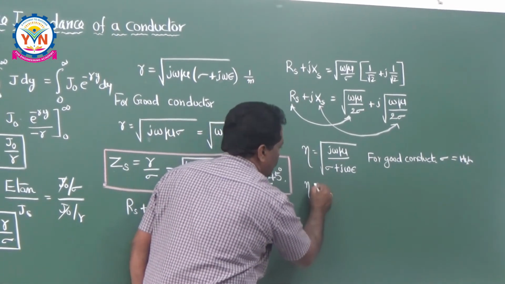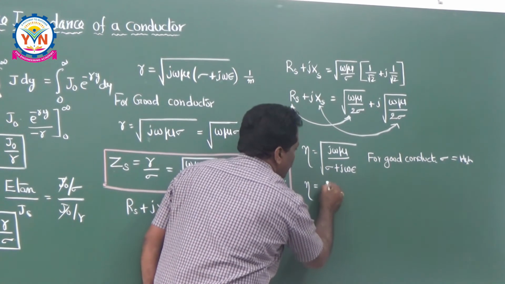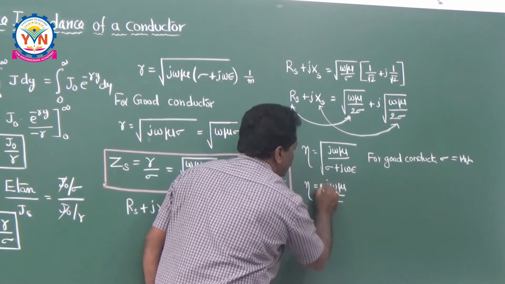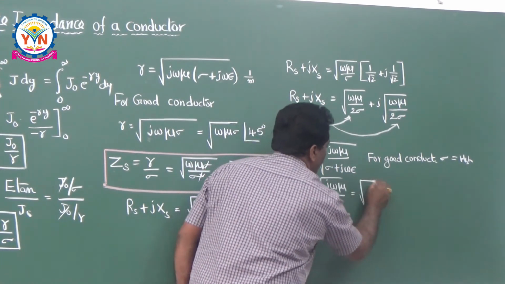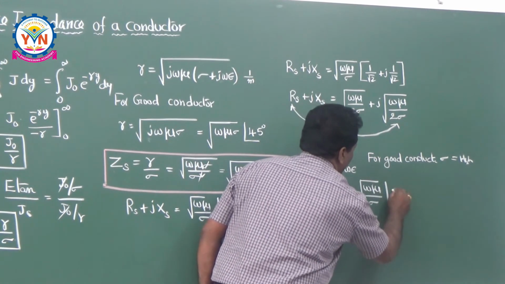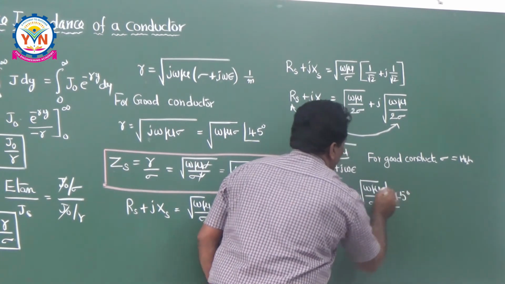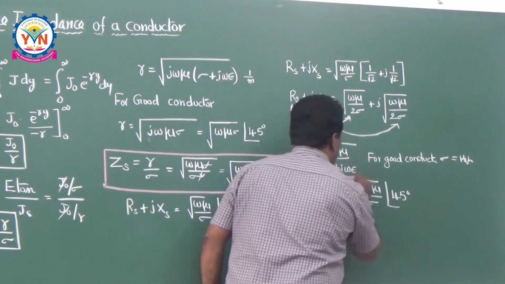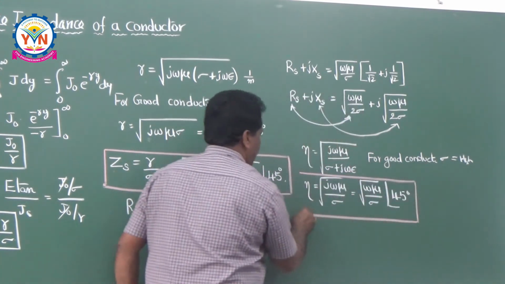Therefore, eta is equal to root of j omega mu by sigma, that is root of omega mu by sigma at an angle 45 degrees. This is called the intrinsic impedance of the conductor.